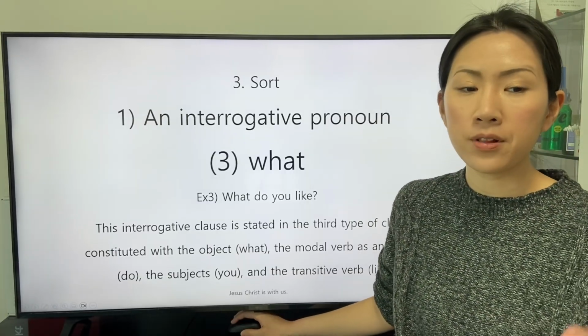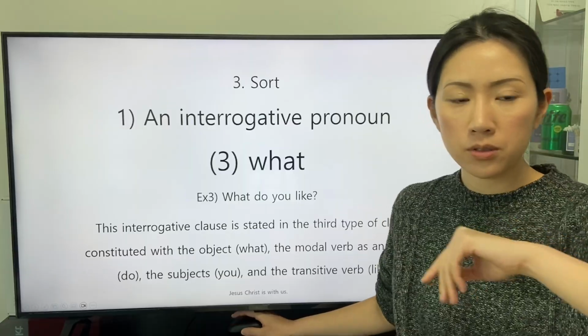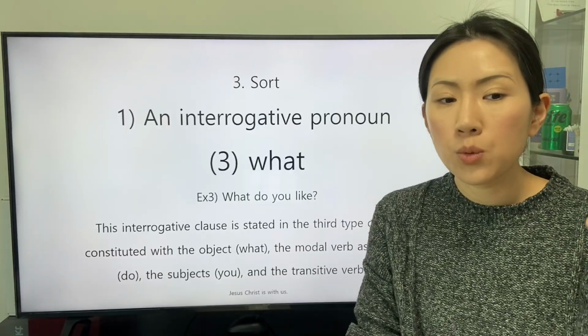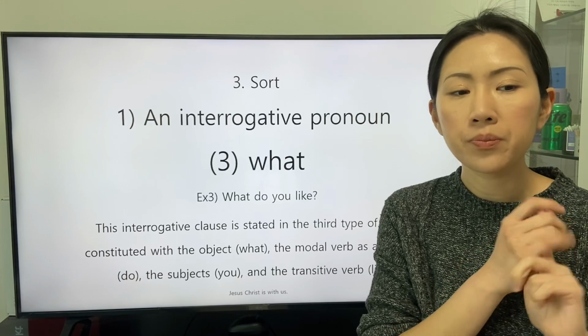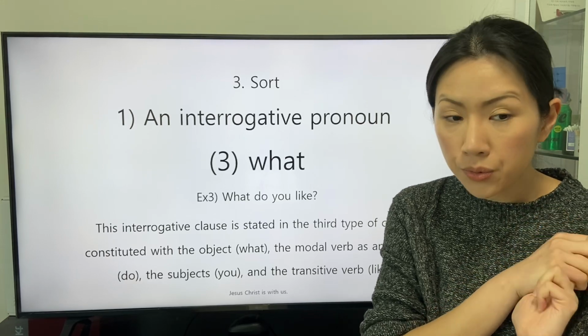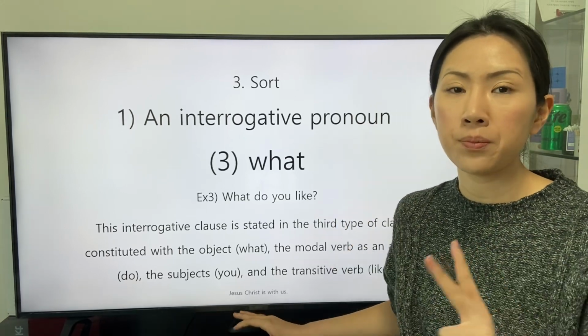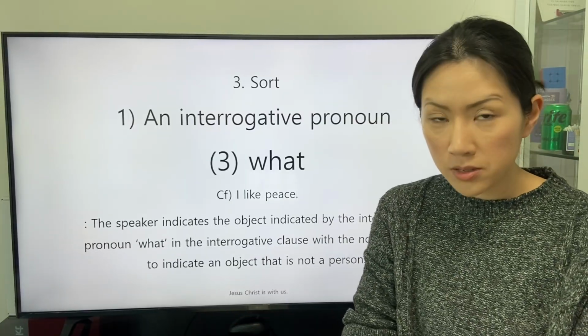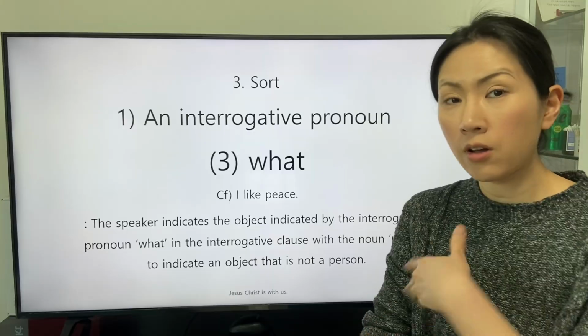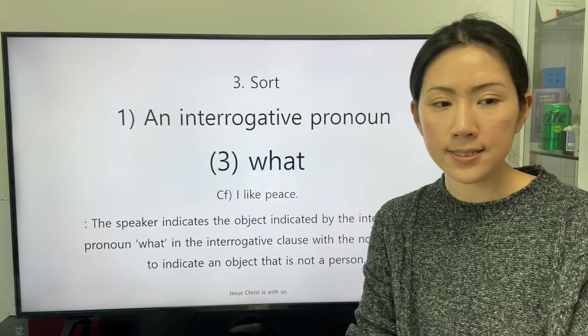This interrogative clause is stated in the third type of clause, constituted with the object what, the modal verb as an adverb do, the subject you, and the transitive verb like. One of the responses is stated in the conference: I like peace.